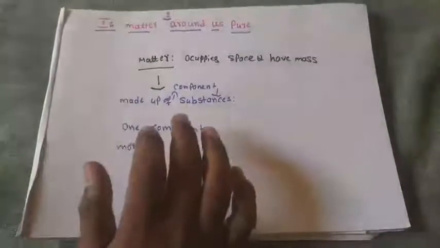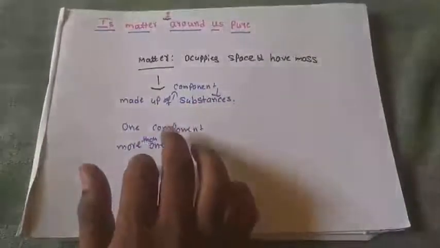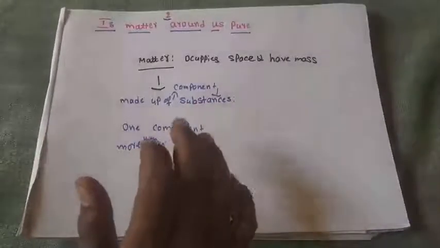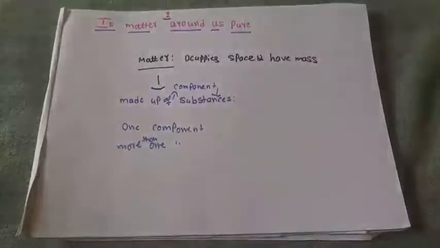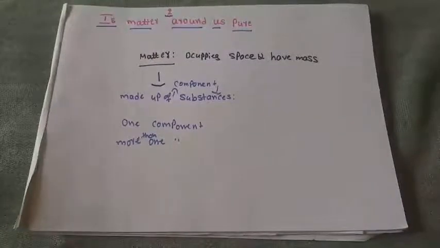Depending on the components, we will categorize it as either a pure substance or a mixture. Now we will study that.